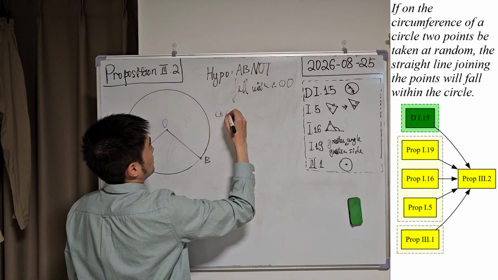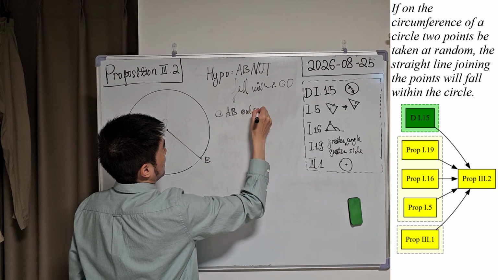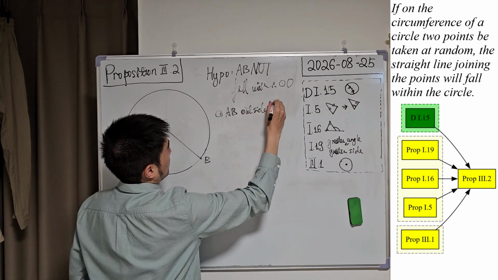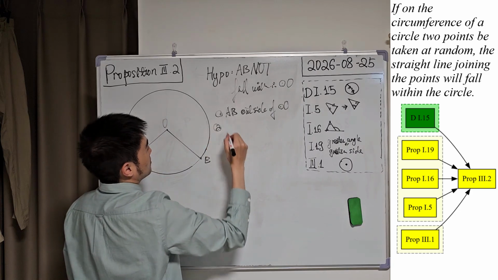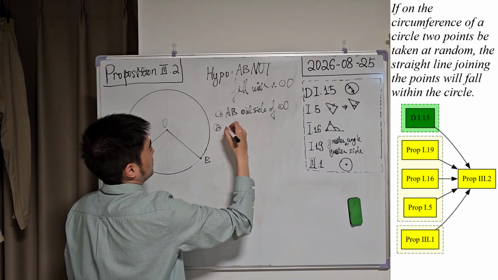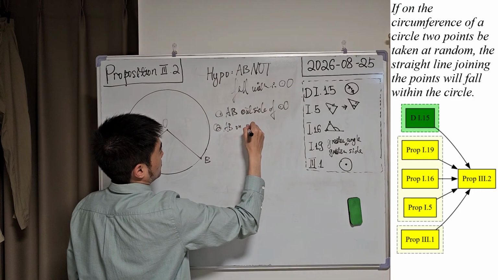Scenario 1 is that AB is outside of the circle O, and the second scenario is that AB is on the circumference.